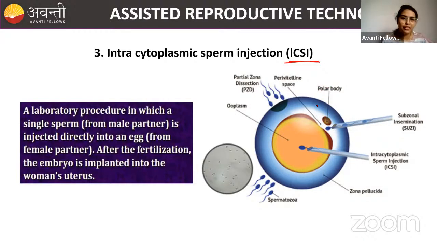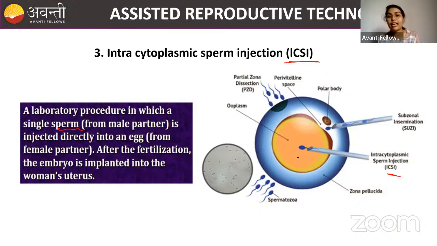Right. So here what happened? It is another in vitro condition, laboratory condition. Here what you will do? You will take a single sperm from a male partner. Okay, a very healthy sperm you pick. मतलब एकदम से देखने भी healthy हो, everything is perfect, very balanced sperm. You pick that sperm, and with the help of the injection, you will directly insert the sperm into the cytoplasm of an ovum. You can see here the sperm is directly inserted inside the ooplasm or the cytoplasm.